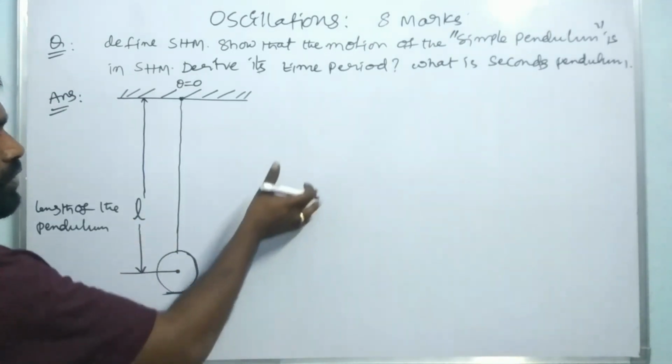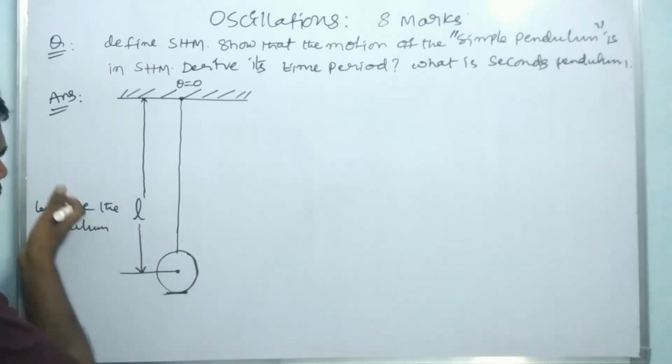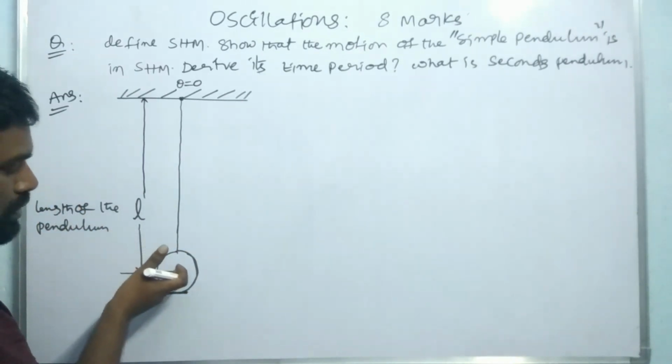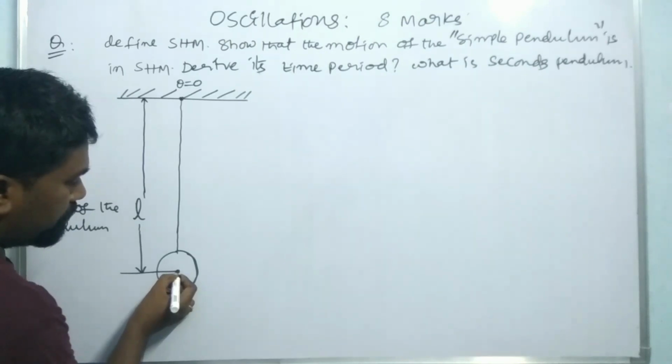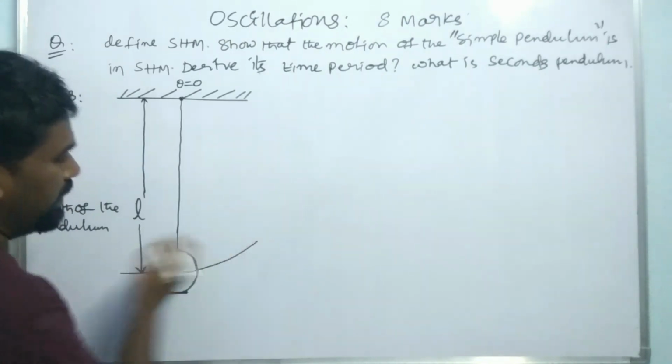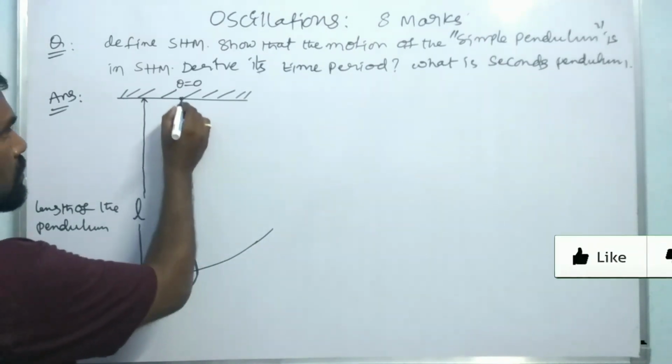So it goes to the extreme and moves towards the mean position, and goes to the extreme and moves back towards the mean position and goes upward. So this is the motion of the particle. So now let us write, we have to pull aside the bob.